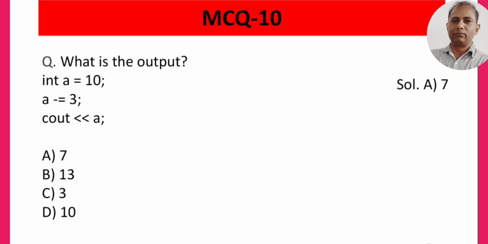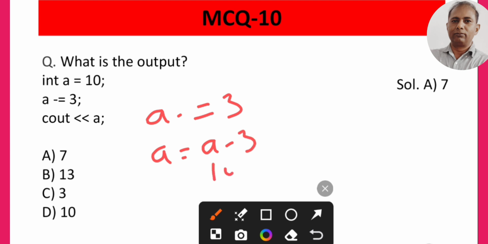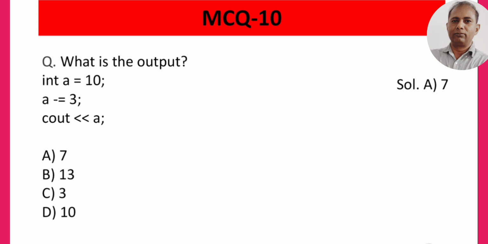Now, if we talk about the MCQ 10, the question is that a is equal to 10, a minus equal to 3. It means that a is equal to a minus 3. So we will get 10 minus 3. That is 7 should be the correct answer for this question.